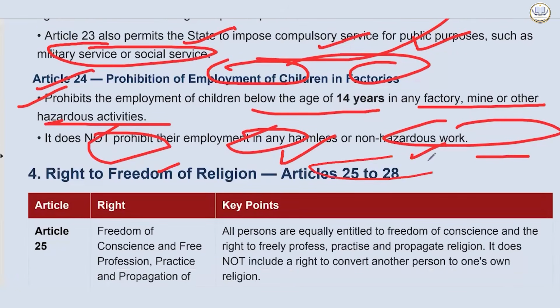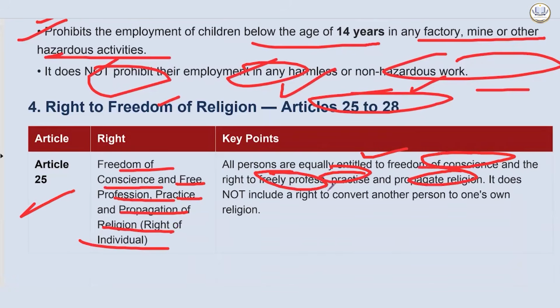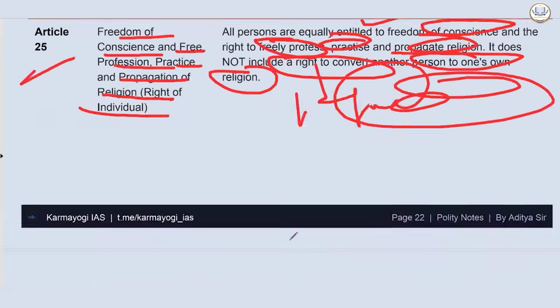Then we have right to freedom of religion, Article 25 to 28. Article 25 gives the freedom of conscience and free profession and practice and propagation of religion. So all persons are equally entitled to freedom of conscience and the right to freely profess, practice, and propagate religion. It does not include a right to convert another person to one's own religion. Okay, forced conversion is not allowed in Constitution.